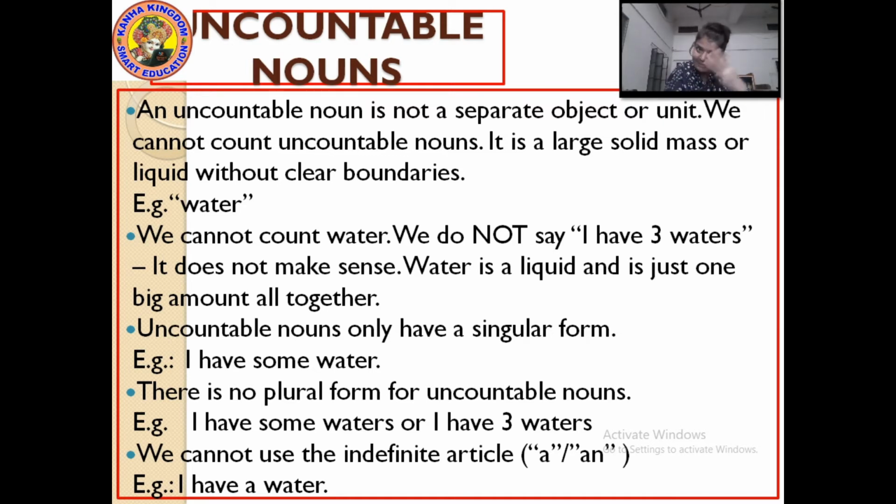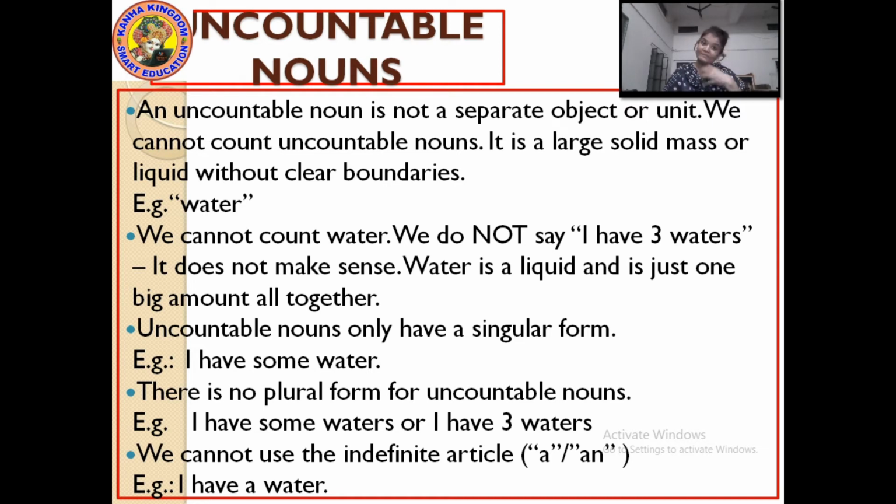I have 3 glasses of water. It means you are counting the glasses, not the water. But if you say I have 3 water, then it is totally a wrong sentence. It does not make any sense. Water is liquid and it's just one big amount altogether. If you have water in a bottle, then you will say I have a water bottle. You won't say I have one water. You have one bottle of water with you, but you don't have one water.